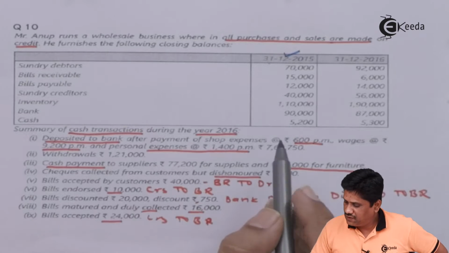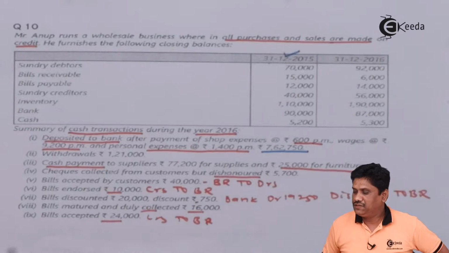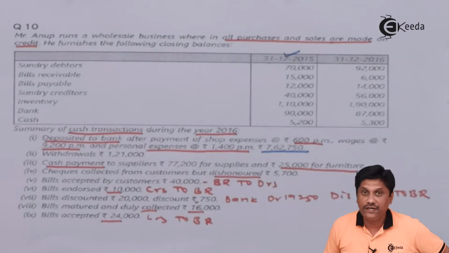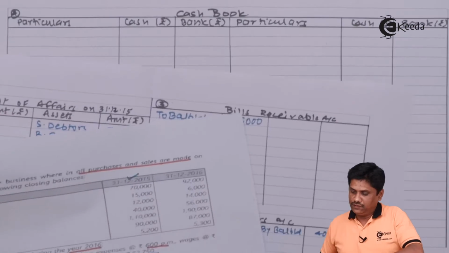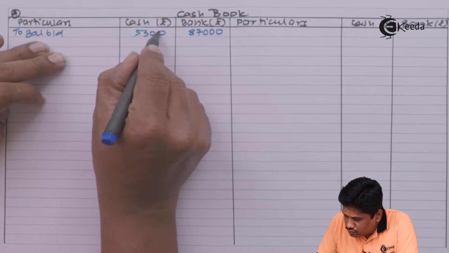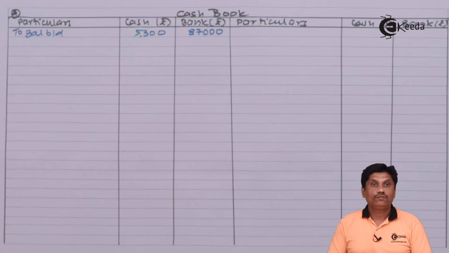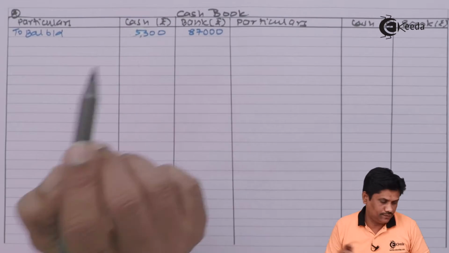Firstly, let me consider the money deposited into bank. How much is deposited? 762,750. What will be our entry? Bank account debit to cash account. So I am writing in my cash book. Firstly, let me write the opening balance. These two balances I have written, 5,300 and 87,000.